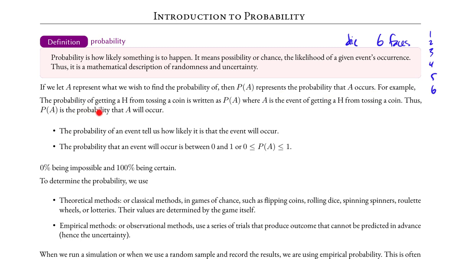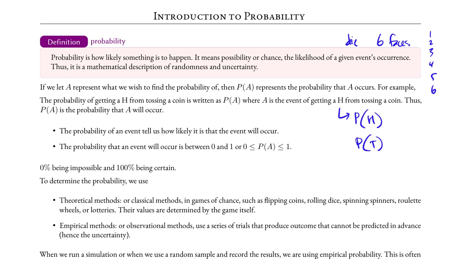For example, the probability of getting a head from tossing a coin is written as P of A, where A is the event of getting a H or head from tossing a coin. Usually we use an adjective letter, and so P of H represents the probability of getting a head. P of T, therefore, is the probability of getting a tail.